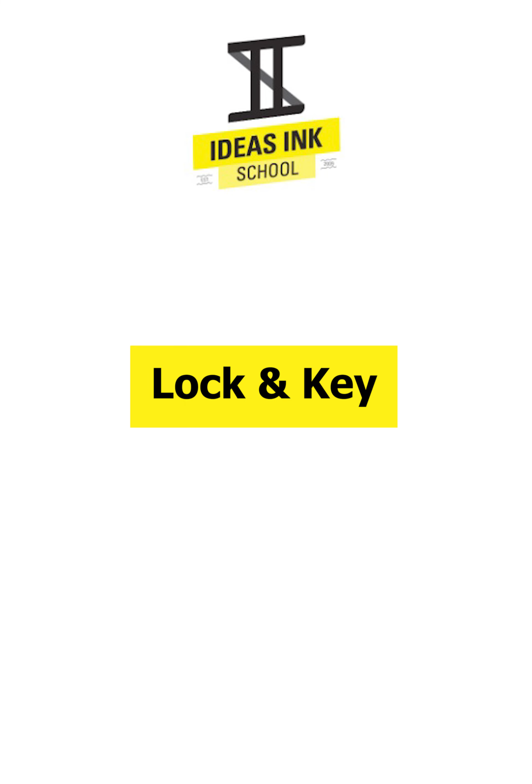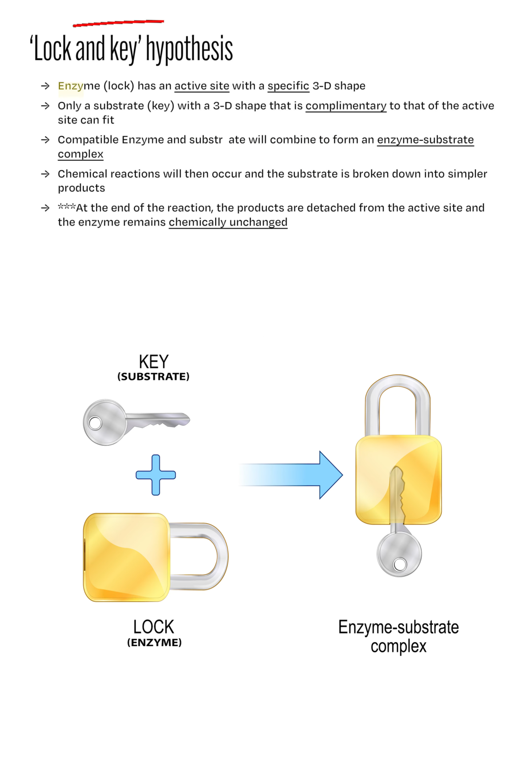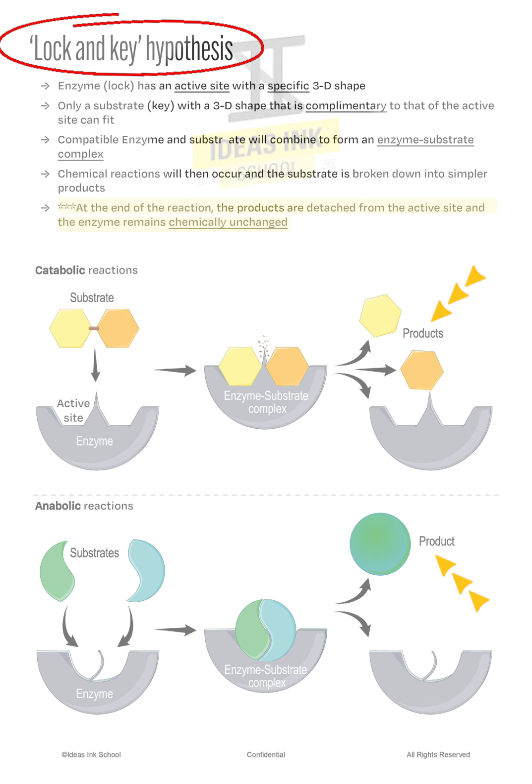So why are enzymes so specific in their actions? This is due to the lock and key hypothesis. The enzyme, the lock, has an active site with a very specific 3D shape. Therefore, only a substrate, which is the key, with a 3D shape that is complementary to the active site can fit. As a result, only compatible enzyme and substrate will combine to form an enzyme-substrate complex. Chemical reactions will then occur and the substrate is broken down into simpler products. At the end of the reaction, the products will detach from the active site and the enzyme remains chemically unchanged.